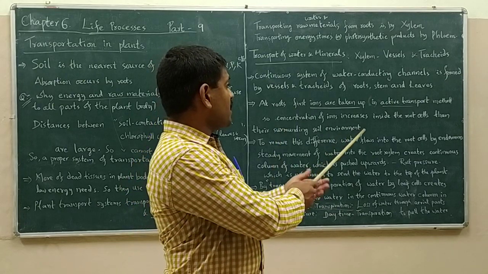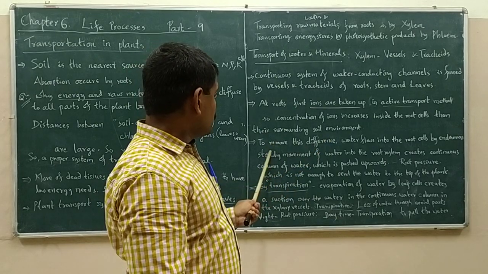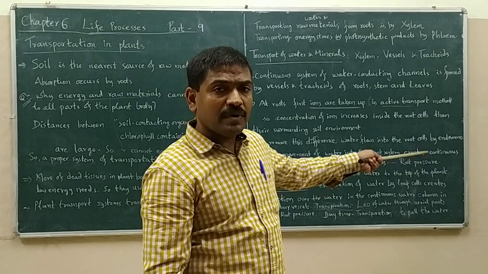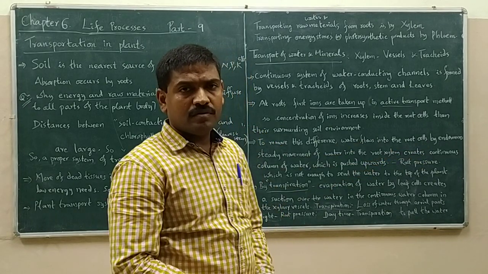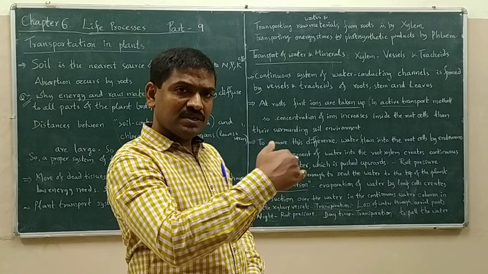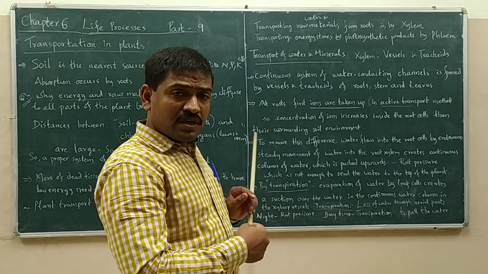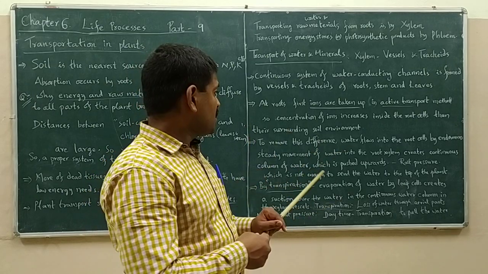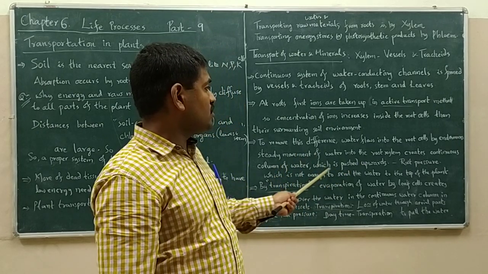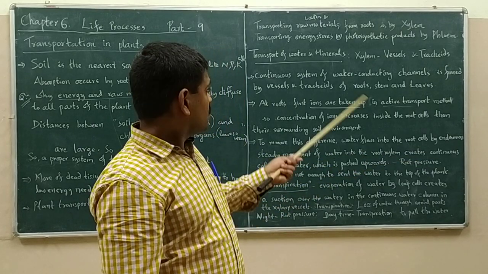Okay, so the concentration of ions increases inside the root cells compared to the surrounding soil. To remove this difference, water flows into the root cells by endosmosis. This steady movement of water into the root cells creates a continuous column of water.